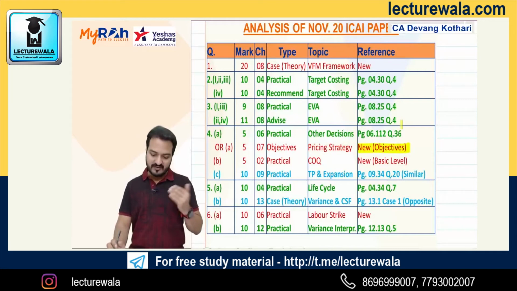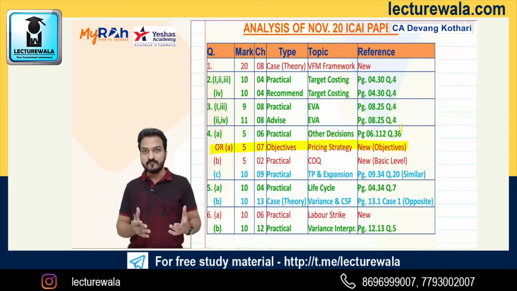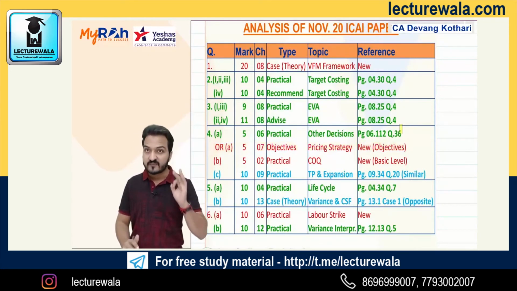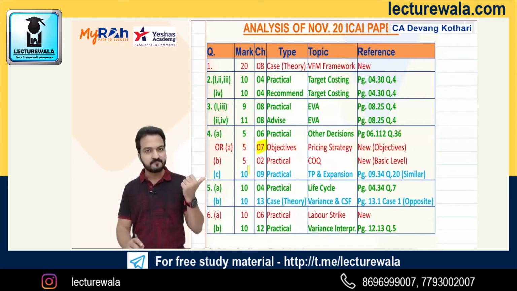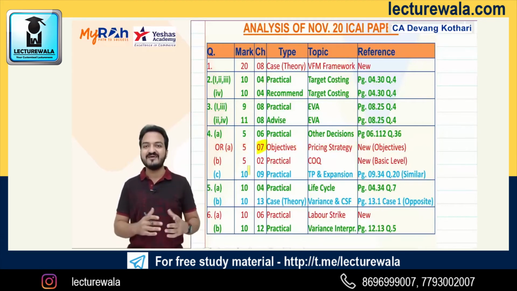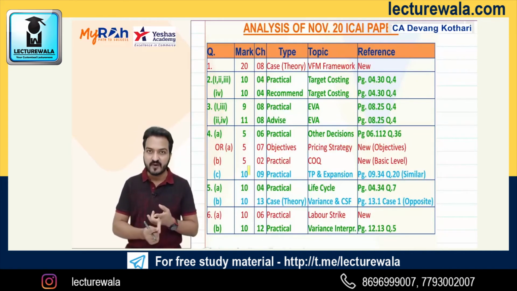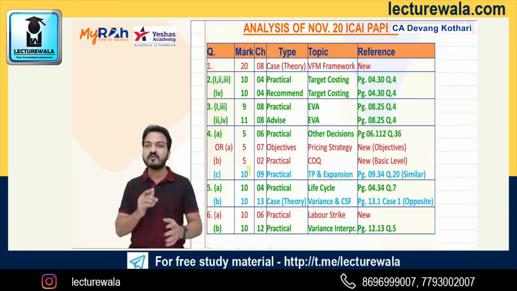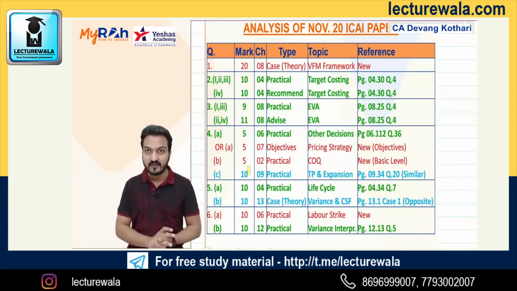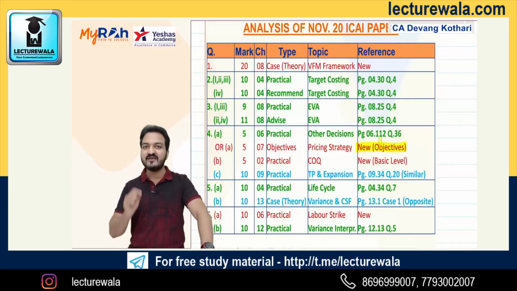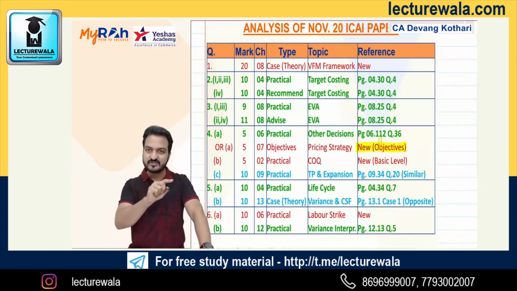Technically I have marked it as red, it is new, but we have already covered that in our theory of chapter 7. In chapter 7 theory, we have taken various situations as examples, that in this situation, this pricing strategy should be adopted. Penetration pricing or skimming pricing or going rate pricing or many such other pricing options we had learned. So in which situation which pricing should be adopted, we have learned in our class.